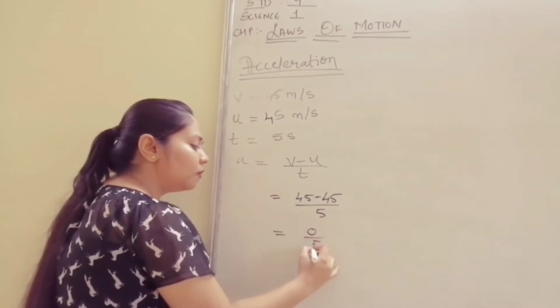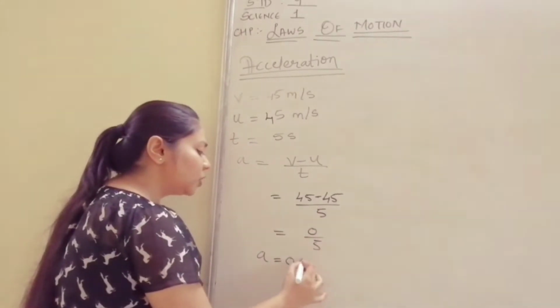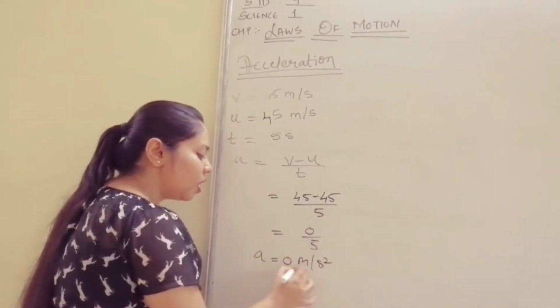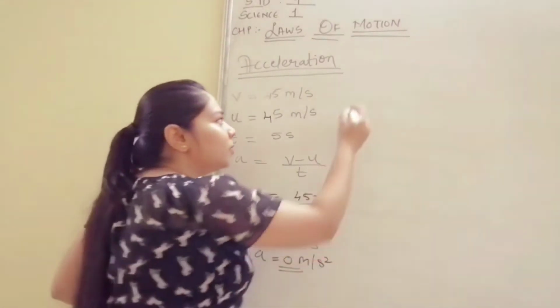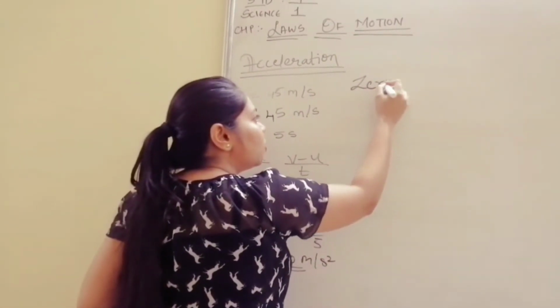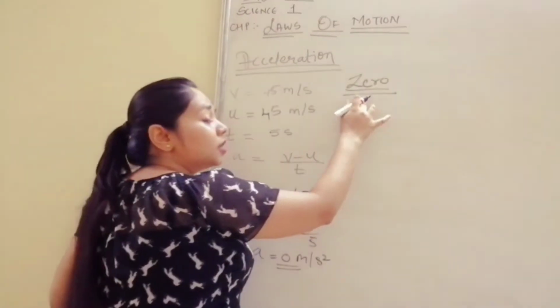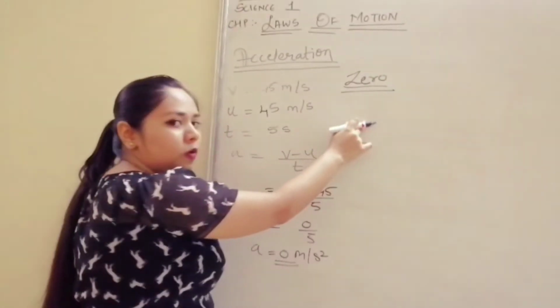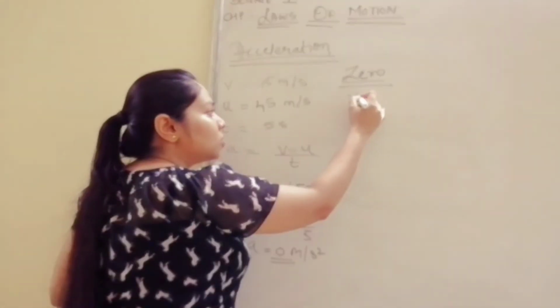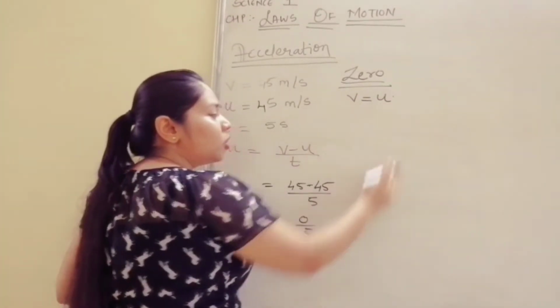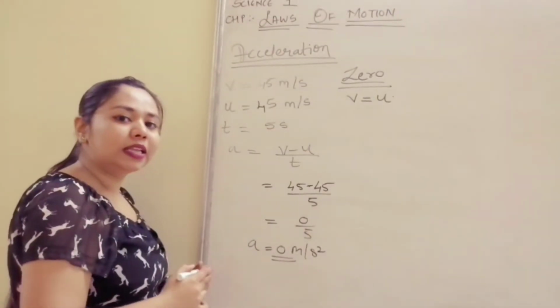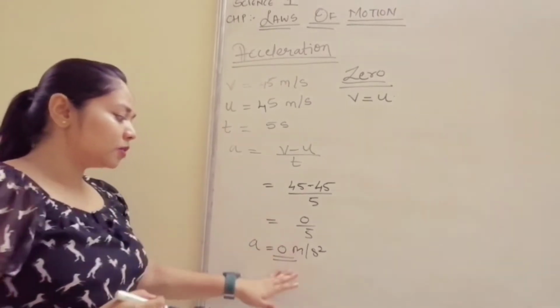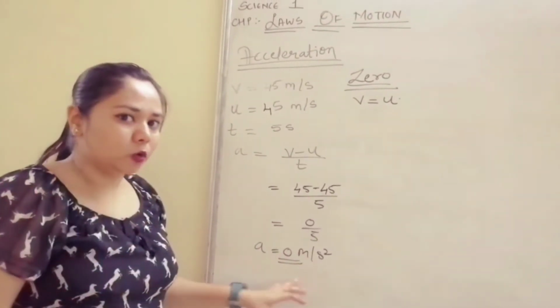So 0 upon 5, and the acceleration comes out to be 0 meter per second square. The value is 0, so it is zero acceleration. Final velocity and initial velocity are equal in it. So the answer for acceleration is 0.